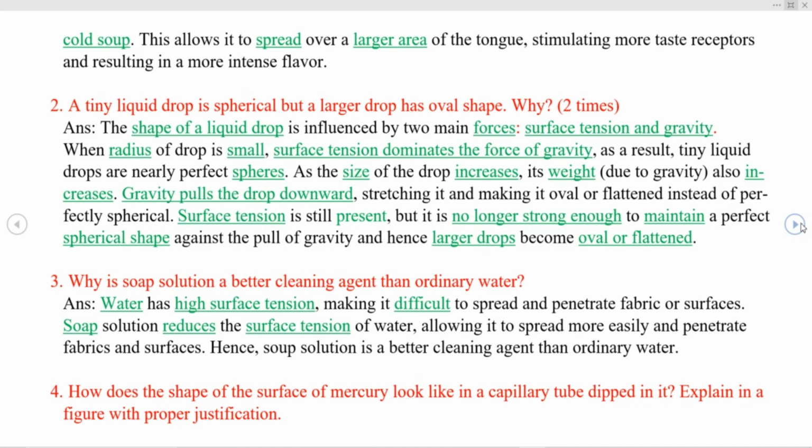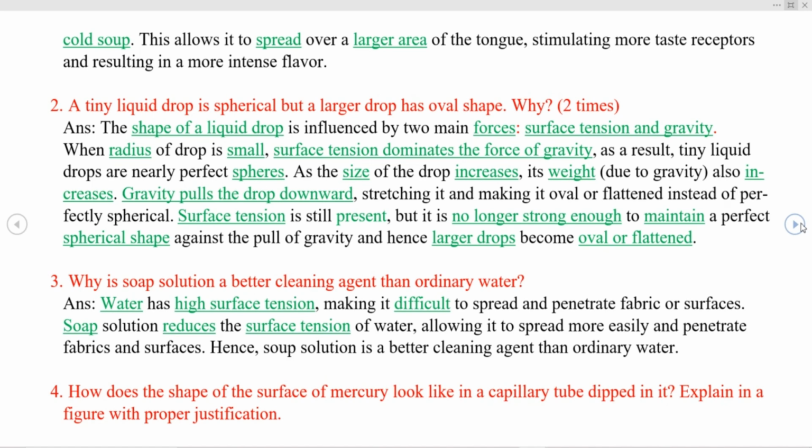As the size of drop increases, its weight due to gravity also increases. Gravity pulls the drop downward, stretching it and making it oval or flattened instead of perfectly spherical. Surface tension is still present, but it is no longer strong enough to maintain a perfect spherical shape against the pull of gravity, and hence larger drops become oval or flattened.